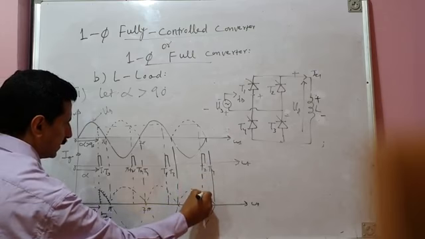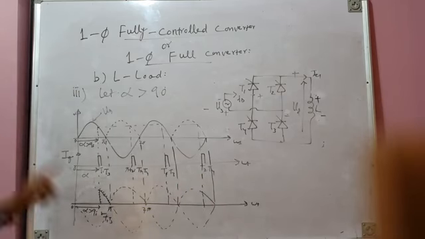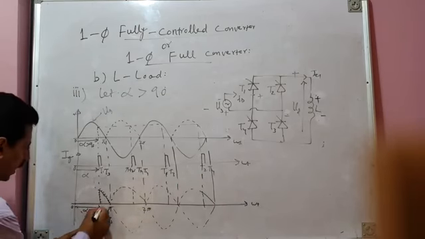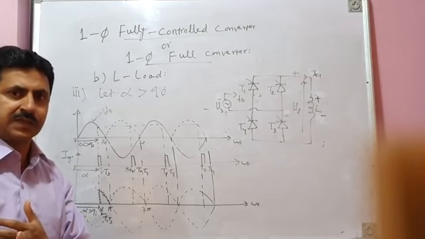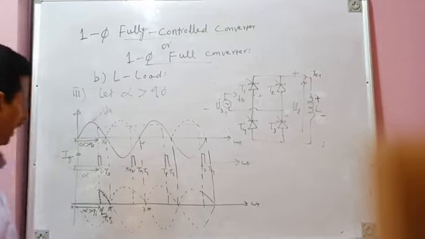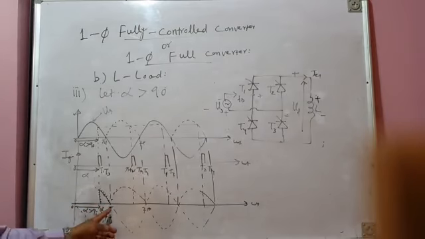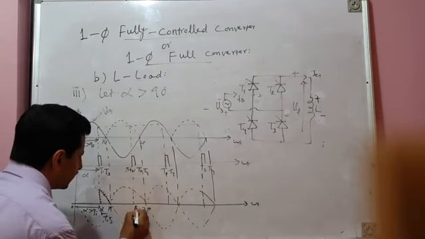This is the next instant of firing. Now the T1, T3 pair conducts from alpha to pi, and load voltage is positive. That means voltage across the inductor is positive. Current through the inductor will increase and it will store the energy. And then, as you already know, from pi to pi plus alpha, this is the next instant of firing,